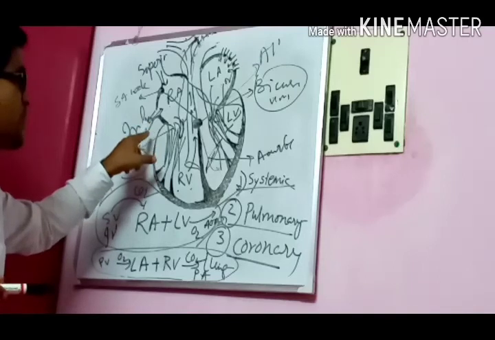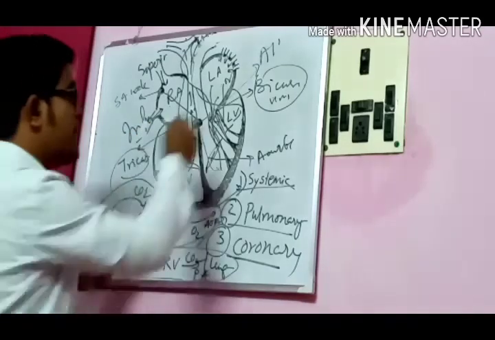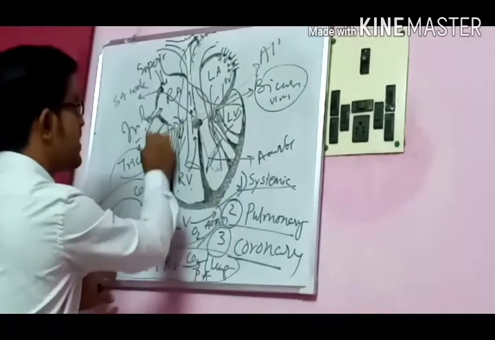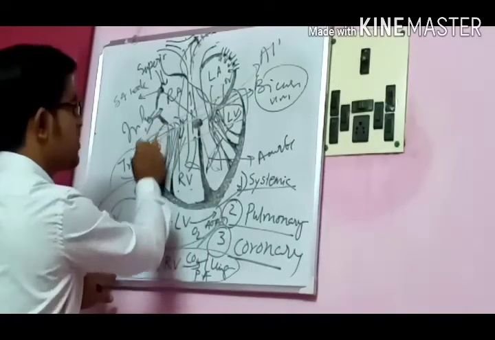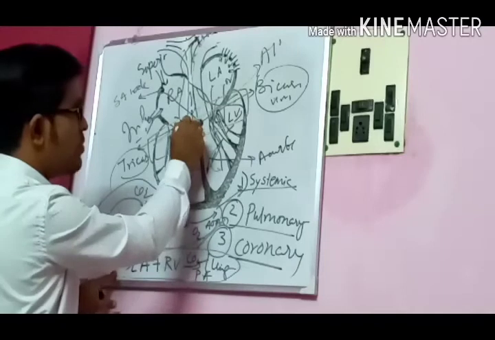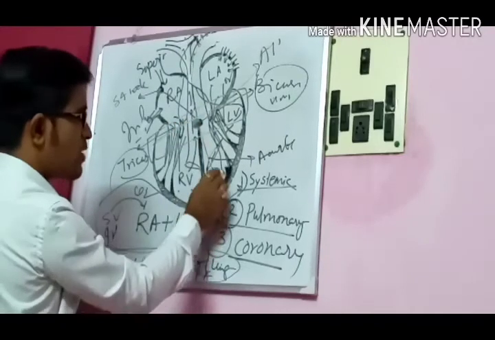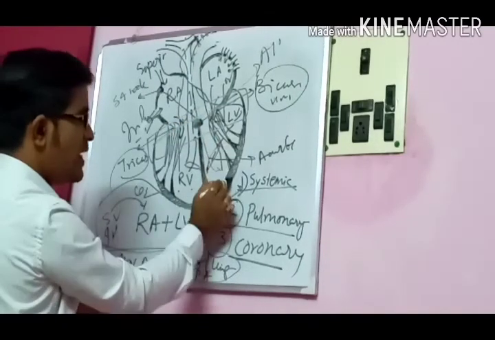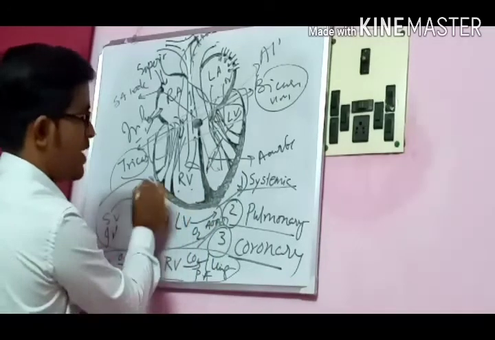So it will also transmit the impulse to the basal portion of your ventricle, meaning this portion. And the Purkinje fiber will receive the impulse from the AV node and it will produce the contraction of the body and the apex of the ventricle.